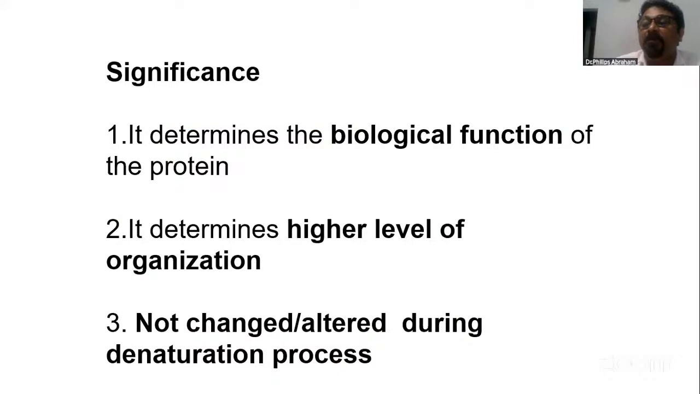And another thing, what is the importance of this primary structure? Primary structure determines the secondary, tertiary, and quaternary structure, and thereby the biological function of a protein. Okay, so function of protein depends on the primary structure. It is the structure that determines the higher levels. That means what should be the secondary structure, what should be the tertiary structure, that's also determined by the primary structure. And another significant feature of primary structure is that it is not altered during the process of denaturation.